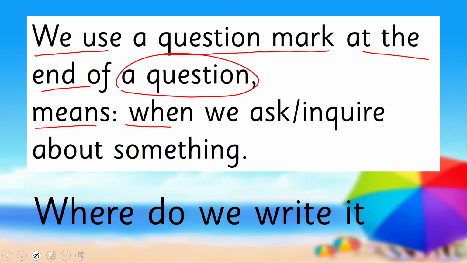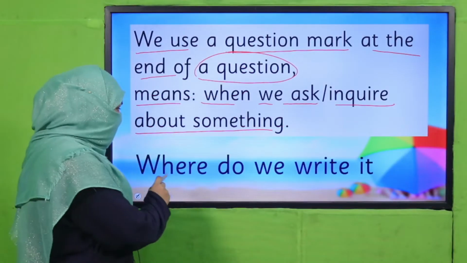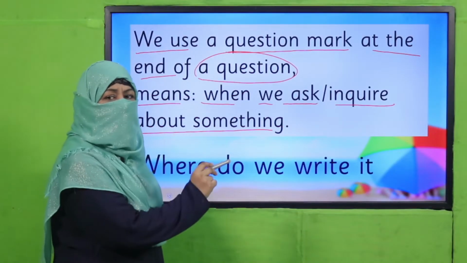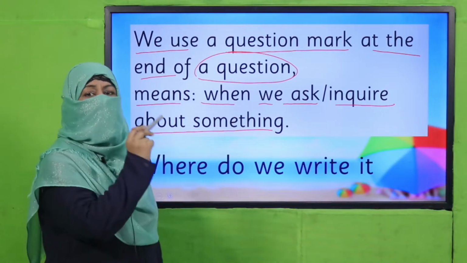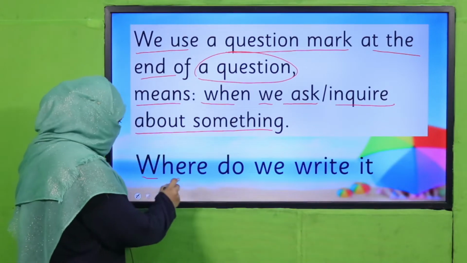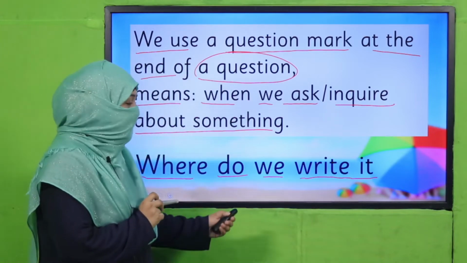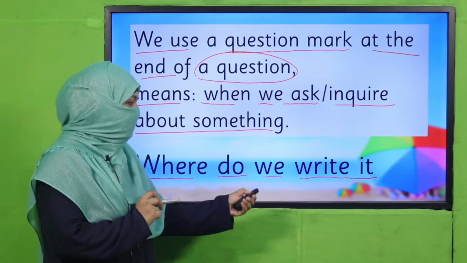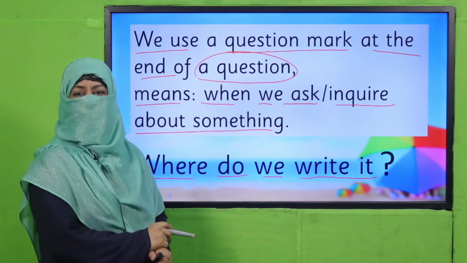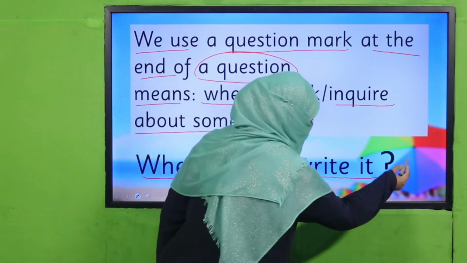That means when we ask or inquire about something, like we are asking in writing a question. So we write the question, and at the end of that statement, we put a question mark. Like this is, where do we write it? This is a question. That's why at the end of this question, we should place a question mark. This is the use of question mark.